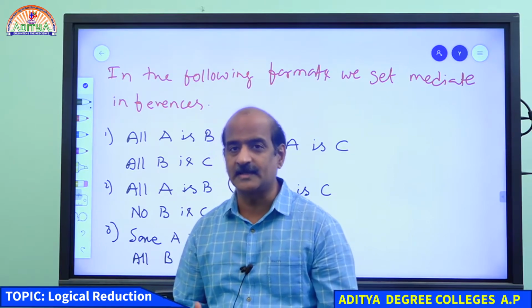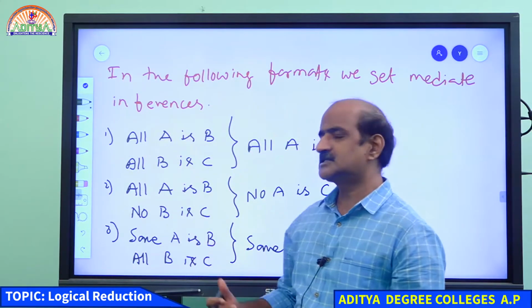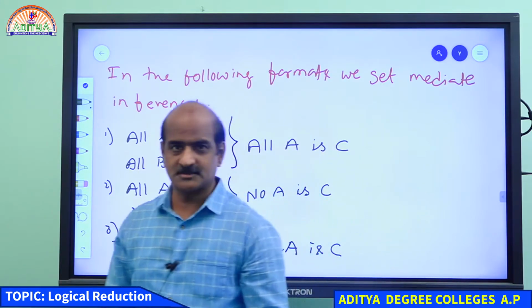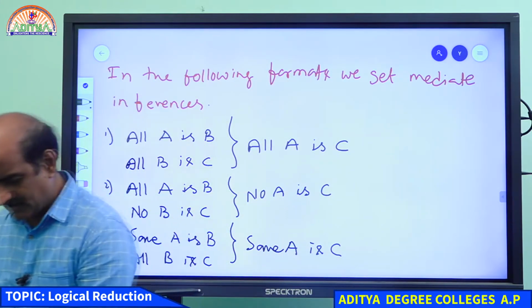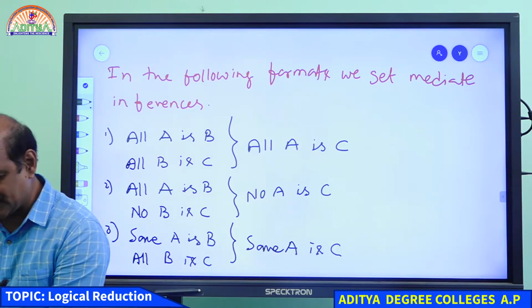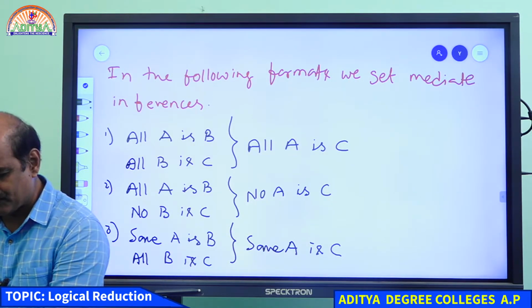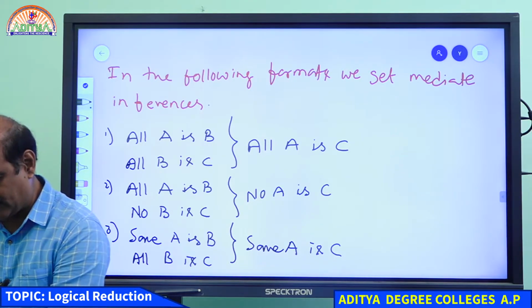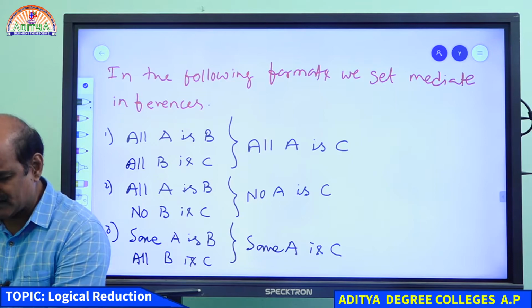These are the three cases where a clear conclusion can be established. I think there is no confusion, students. Very well done.